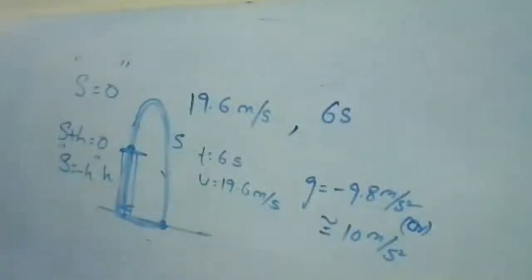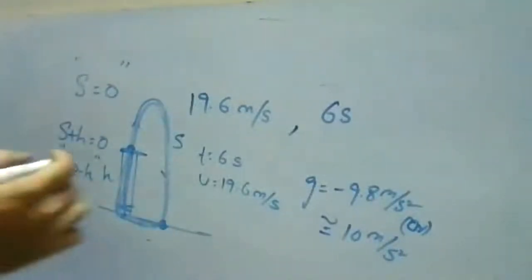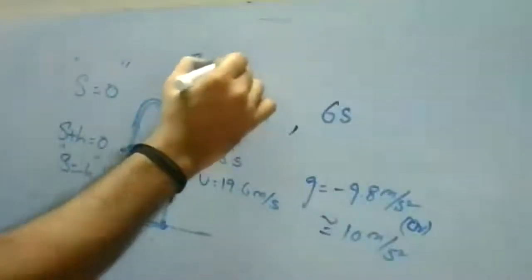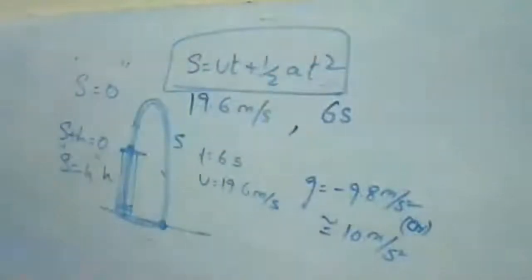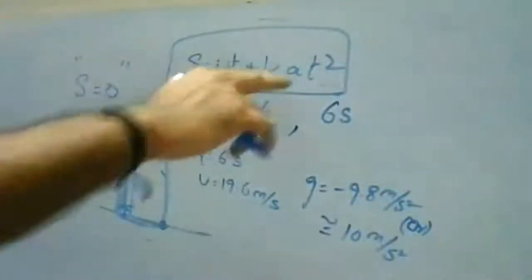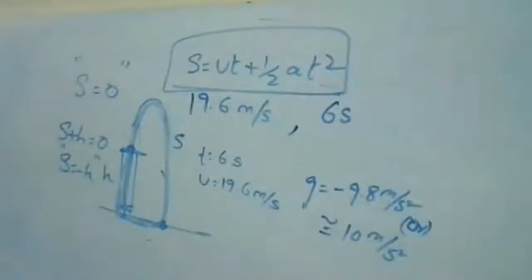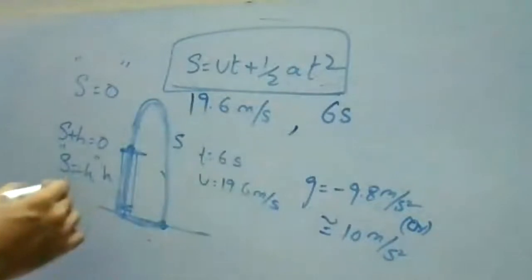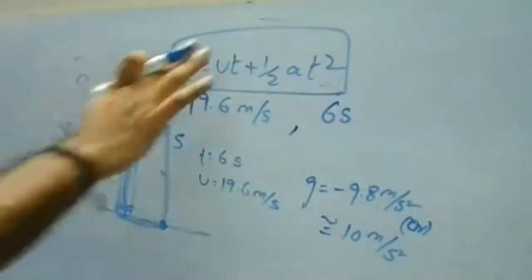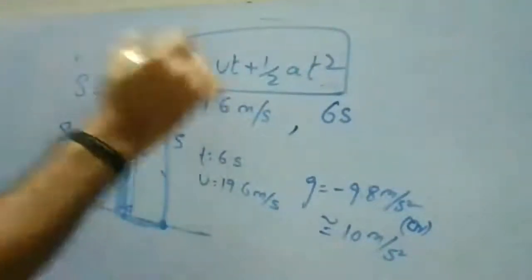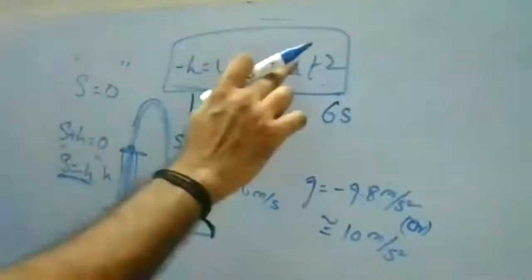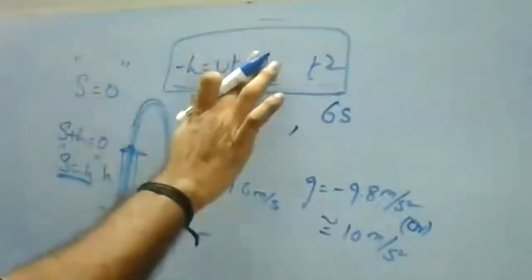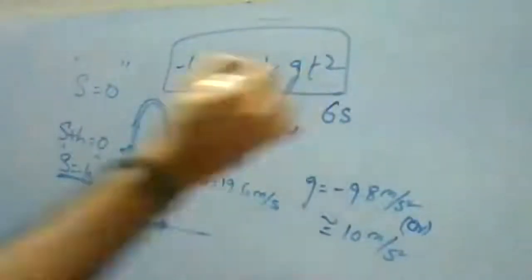From the relation S is equal to ut plus half at square, I'm going to take the second equation because we have the initial velocity, time period and acceleration. So we are going to find the displacement from this relation. Here displacement S is minus H. I'm going to substitute S as minus H, u is 19.6, t is 6 seconds, and g is minus 9.8. I'll take the minus directly, so minus half g t square.